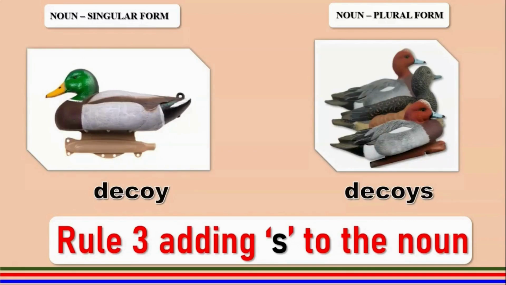Decoy is a bird or an animal which is used to capture wild animals. So hunters use a decoy when they want to capture a wild animal. So it is again a word ending in a consonant but preceded by a vowel, that is O. So we add an S to get the plural. Rule number 3, the plural is decoys.